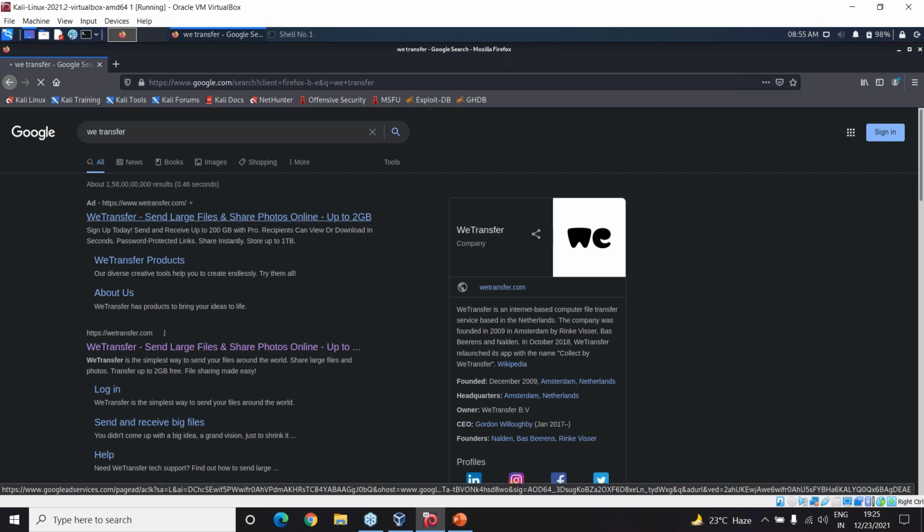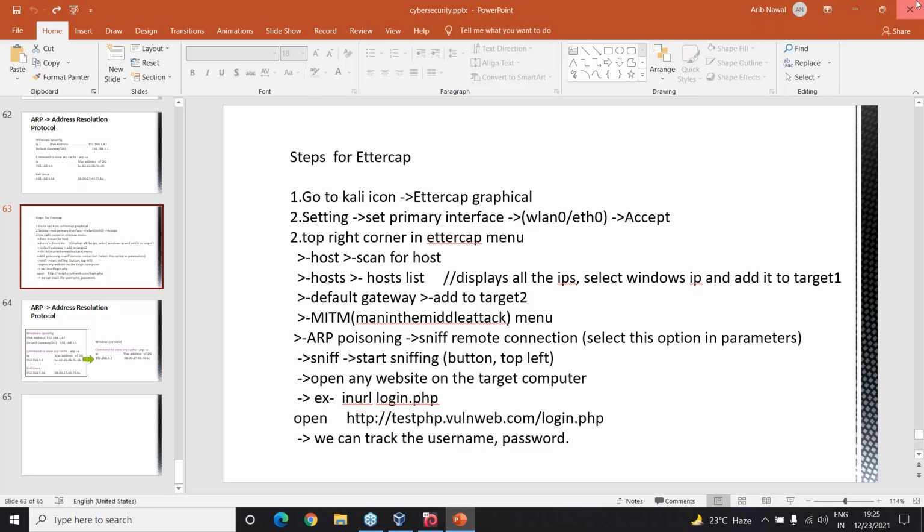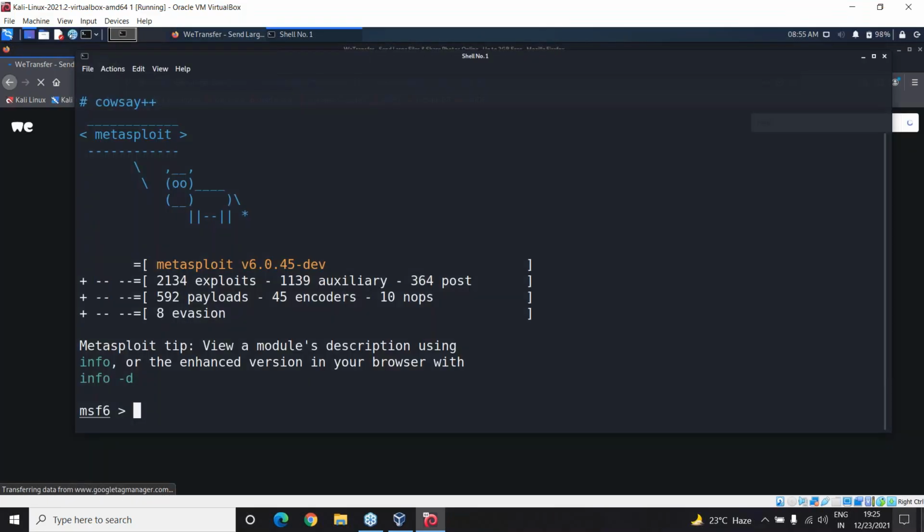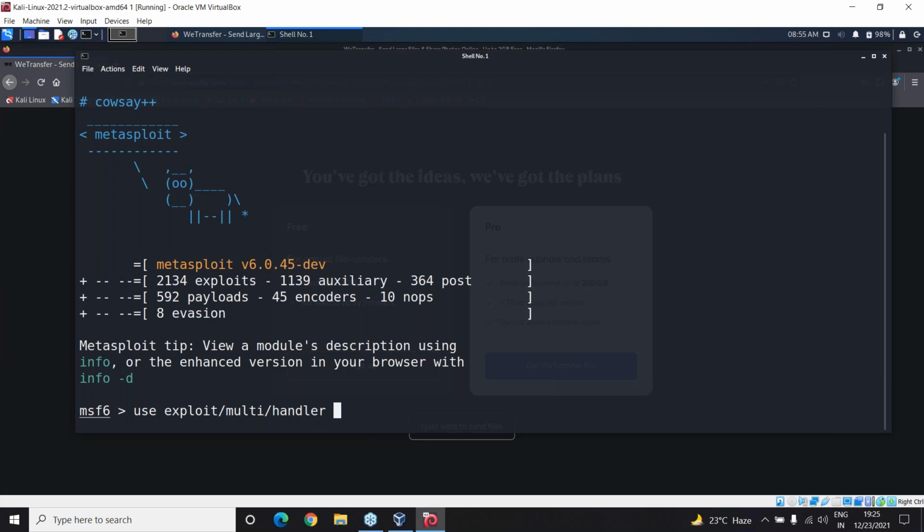Right, so I'm just trying to share this thing. In the meantime, I'll tell you what you need to do. I don't think we'll be able to finish this off. So in the meantime, you have to open up a new MSF console window, from the terminal. Now I will use the exploit multi handler.